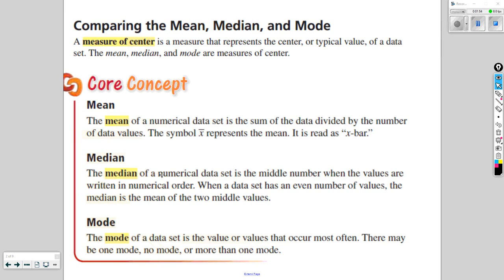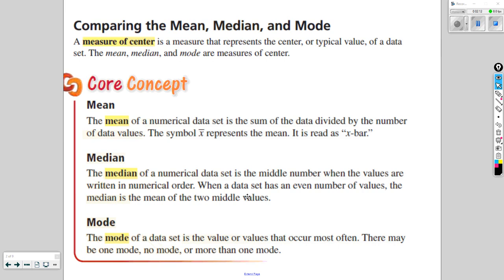The median of a data set is the middle number when the data values are written in order. Quite literally, it's the number that's in the middle of the data set. Think of the median on a road. The median on a road is in the middle of the road. Same thing for the median in a data set.